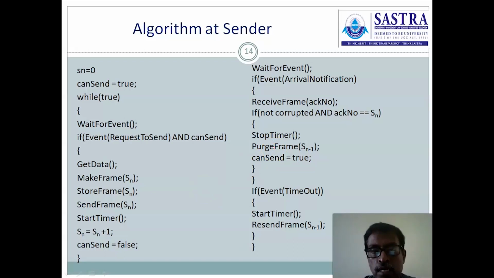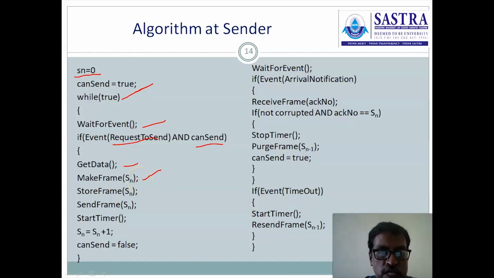What is happening at the sender when we are executing stop and wait ARQ? The variable Sn equals 0, and CanSend is set to true. In an infinite loop, the while condition is given here: wait for the event occurrence. If the event occurrence is request to send and CanSend is true, both conditions are true, then control enters here. It executes get data, and data is extracted from the network layer, and the frame is constructed with the given frame number. That is very important. MakeFrame of Sn.